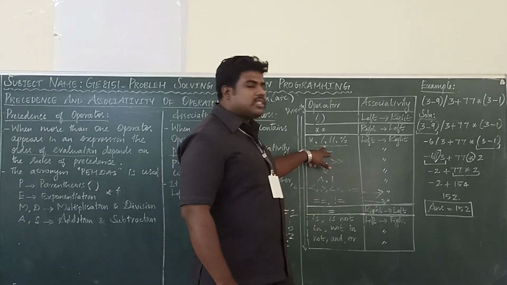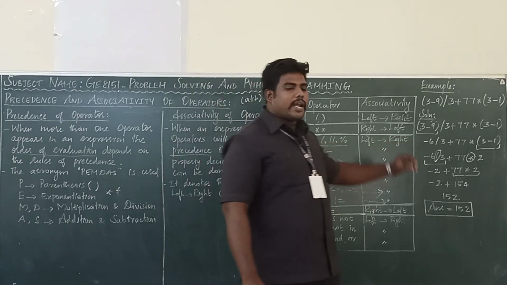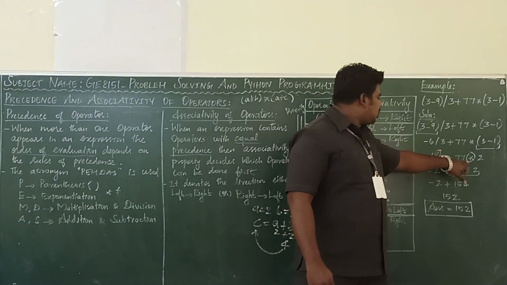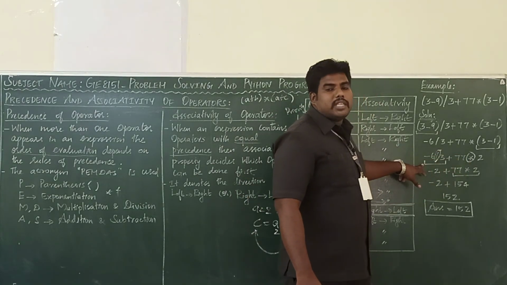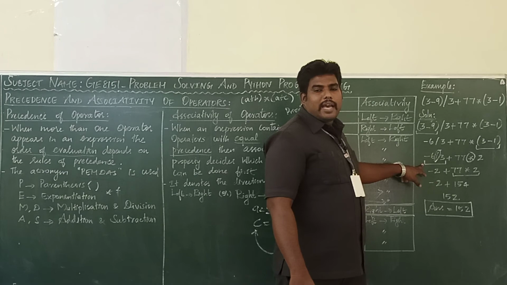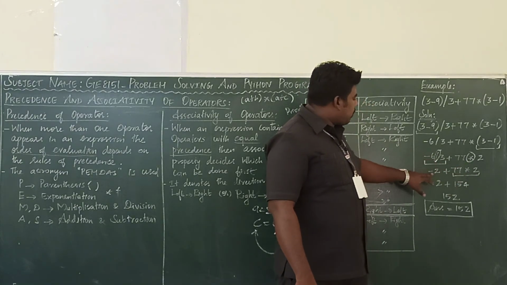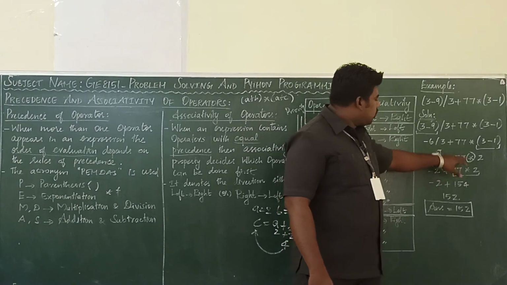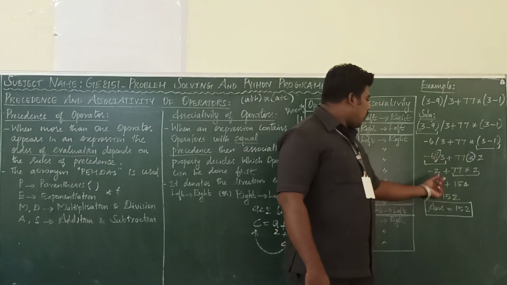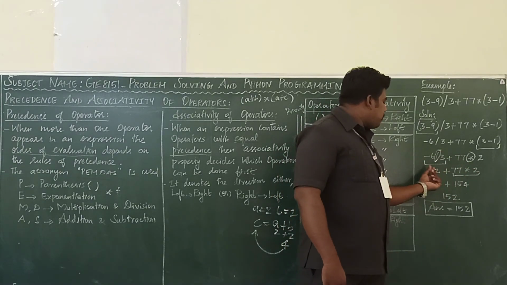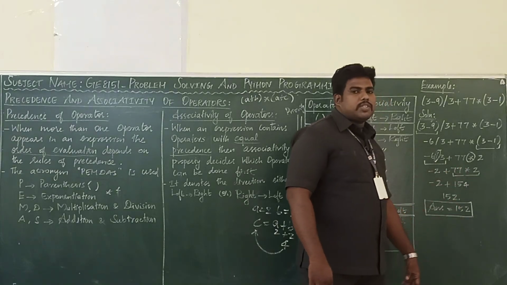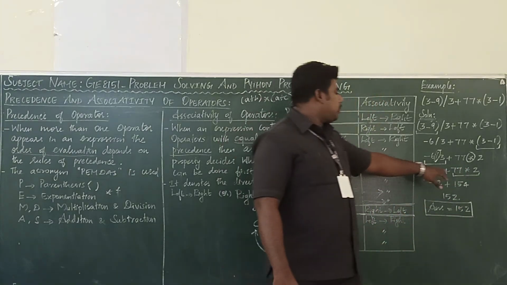So for this, which one is which associativity? Left to right. So I want to solve this or this. I want to solve this first. As the associativity is left to right, I want to solve this first. So minus 2 plus 77 into 2. Now addition, subtraction, addition, multiplication. Which has the highest priority? Multiplication.